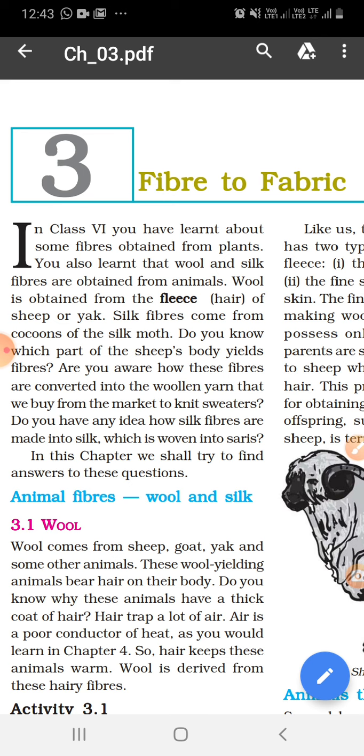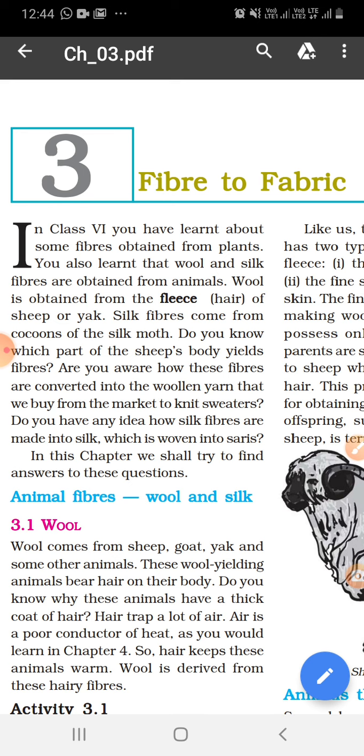We wear clothes of different fabric according to weather and occasion. Fabric can be obtained from fiber, which may be artificial or natural. Artificial fiber is man-made. Examples are nylon, polyester, rayon, etc. Natural fiber can be obtained from nature, either from plants, for example cotton, or from animals. Examples are wool and silk.